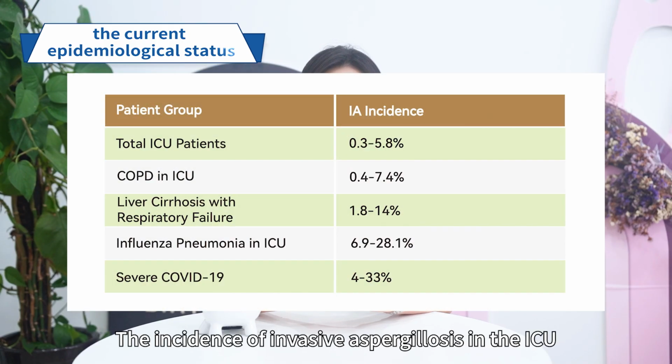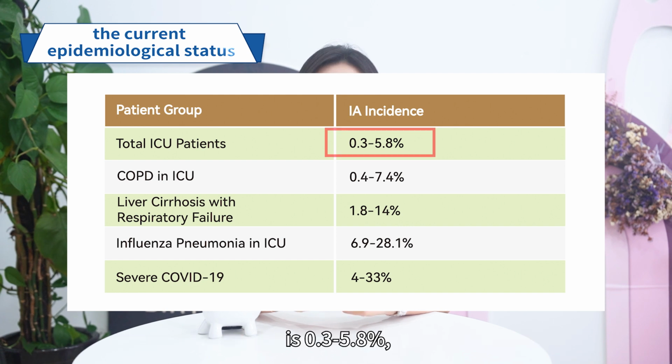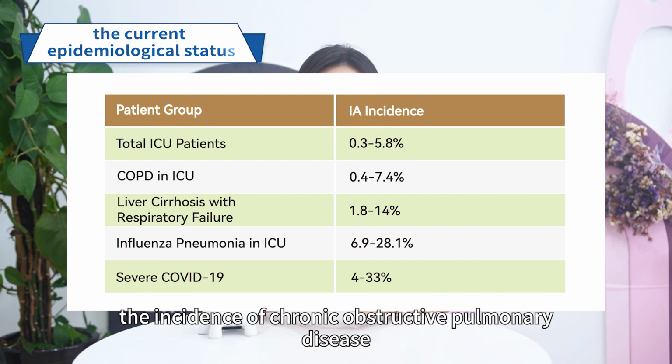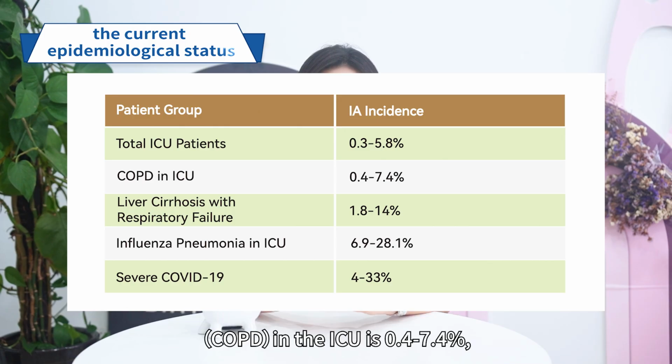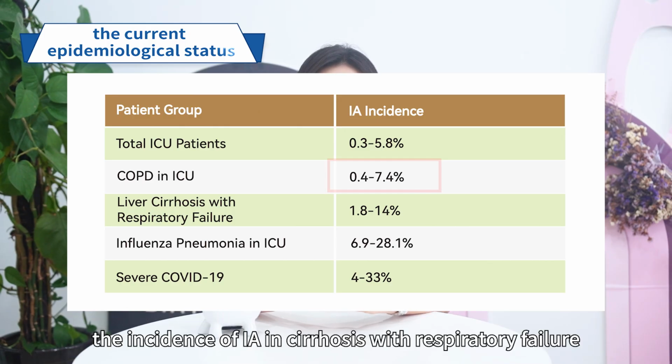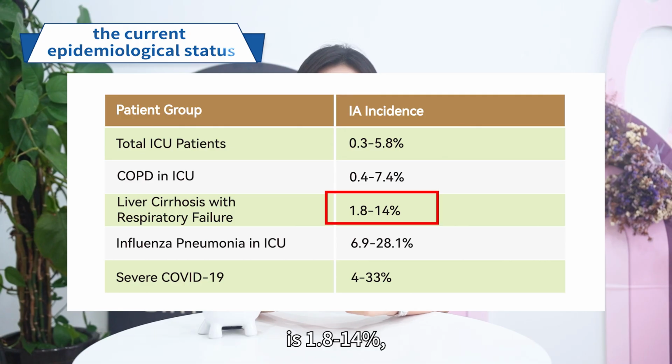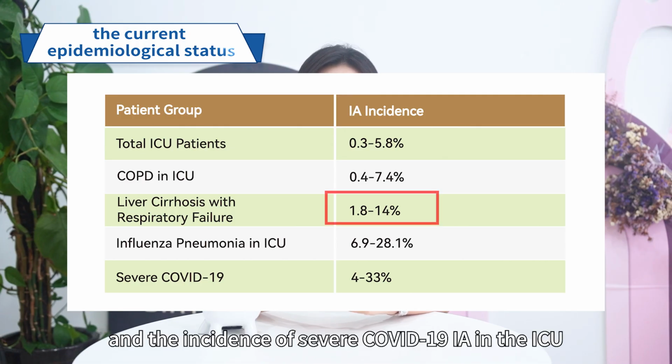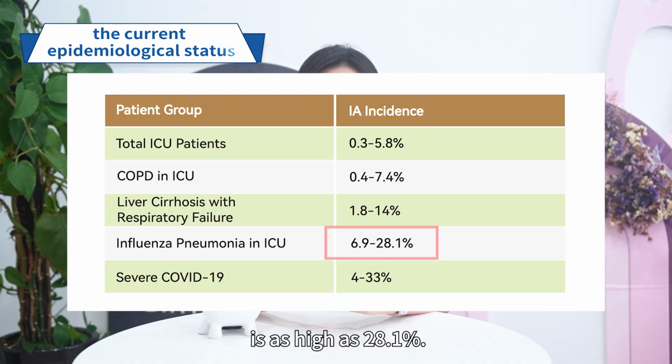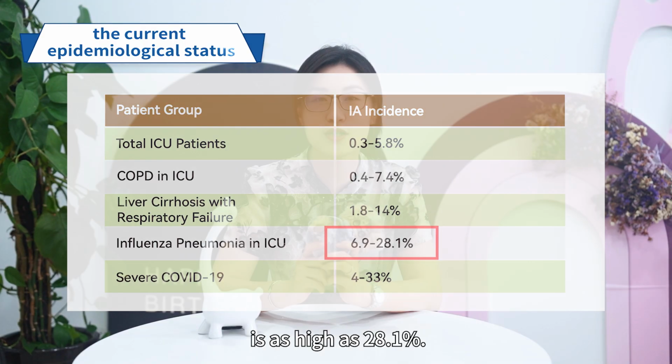The incidence of invasive aspergillosis in the ICU is 0.3 to 5.8%. In patients with chronic obstructive pulmonary disease (COPD) in the ICU, it is 0.4 to 7.4%. The incidence of IA in cirrhosis with respiratory failure is 1.8% to 14%. And the incidence of IA in severe COVID-19 patients in the ICU is as high as 28.1%.